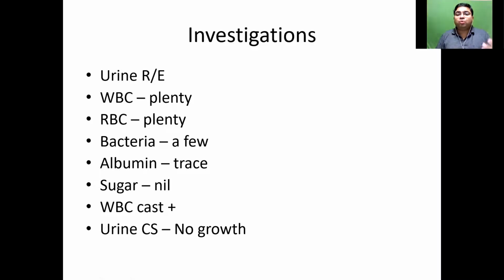How are we going to quantify microscopic hematuria as significant or not? It all depends upon the unspun sediment, that is, the urine sample. You see it under the counting chamber of a microscope, and if you see more than 3 RBCs per high-power field, you call it a significant microscopic hematuria.